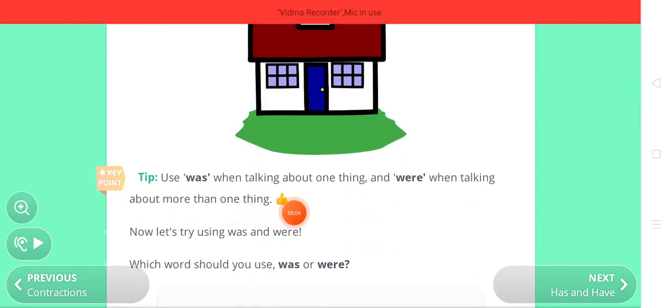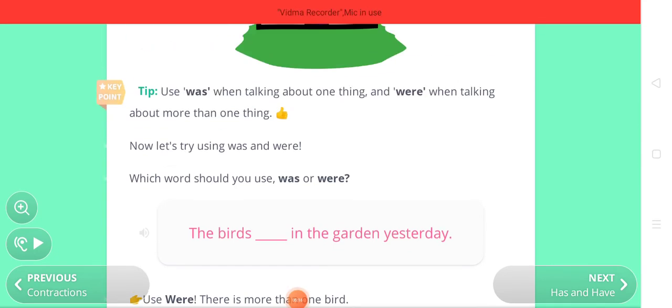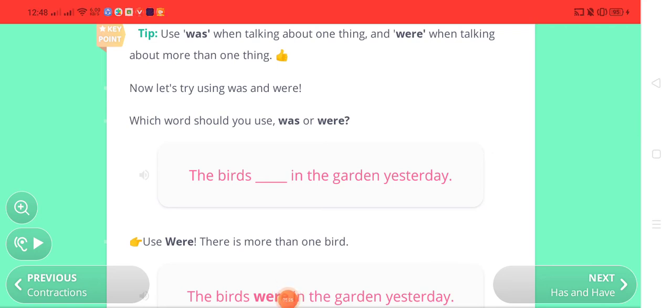Okay, tips. Use was when talking about one thing. जब हम एक चीज़ के बारे में बात करेंगे we'll use was. And were when talking about more than one thing. जब हम एक से ज़्यादा चीज़ों के बारे में बात करेंगे we'll use were. Okay, everyone? Now let's try using was and were. Which word should you use? Was or were? So now there's some exercise for us to solve.